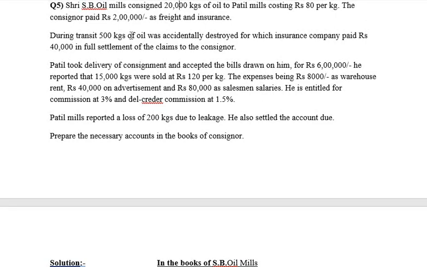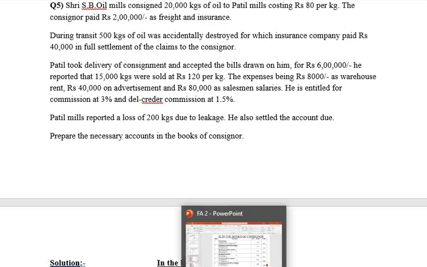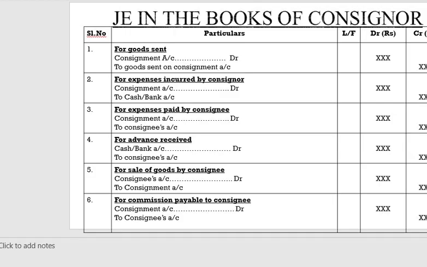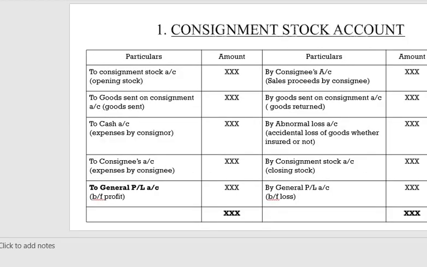During transit, 500 kgs of oil was accidentally destroyed, for which insurance company paid rupees 40,000 in full settlement of the claims to the consignor. So this is nothing but the abnormal loss. Okay, and we need to check the journal and calculate this abnormal loss. So let's find out what is the formula to calculate abnormal loss.